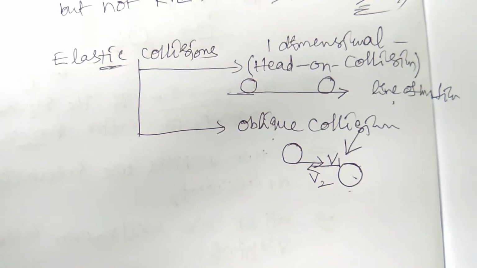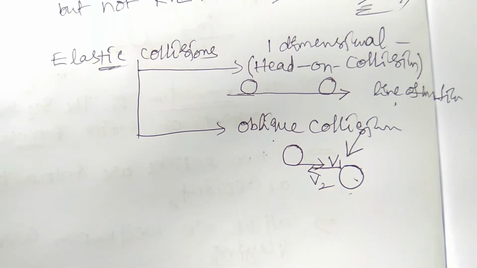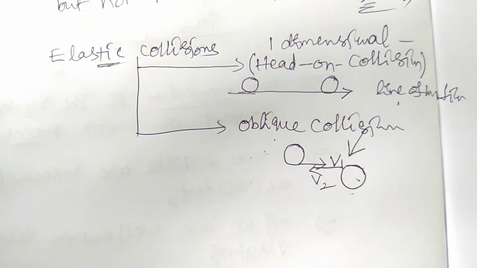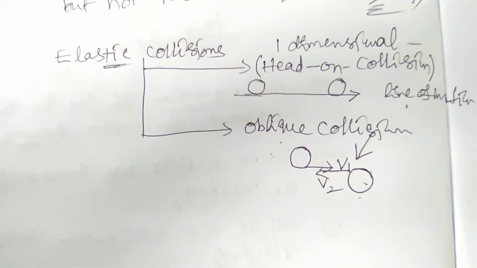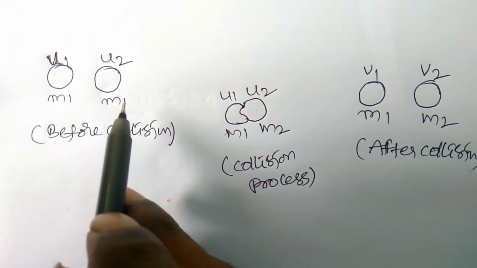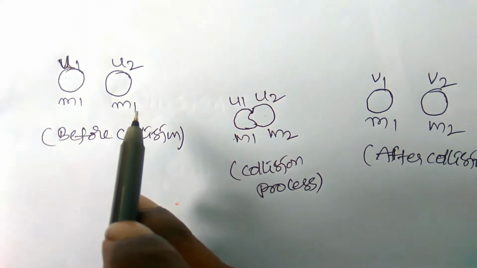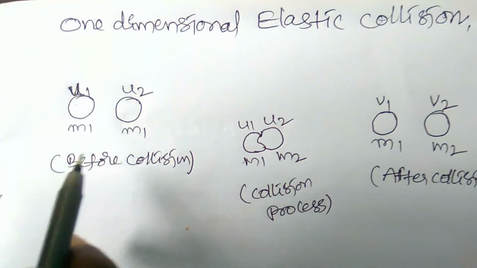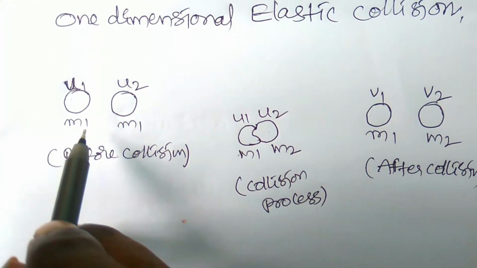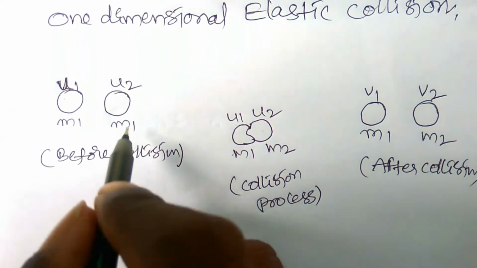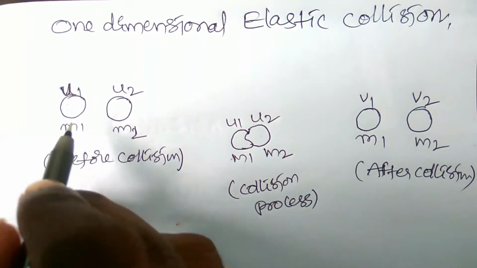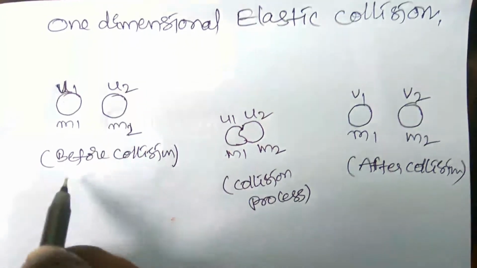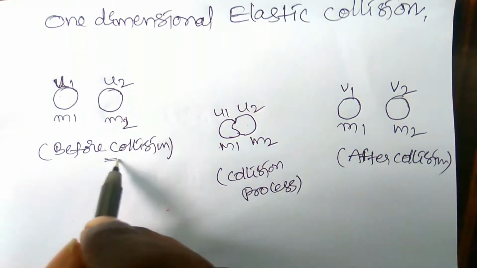Let us see. These two are the bodies participating in collision, a one-dimensional elastic collision, right? The first body has mass m1 and the second body has mass m2. The initial velocity of the first body is u1, and the initial velocity of the second body is u2. This entire picture is before collision.